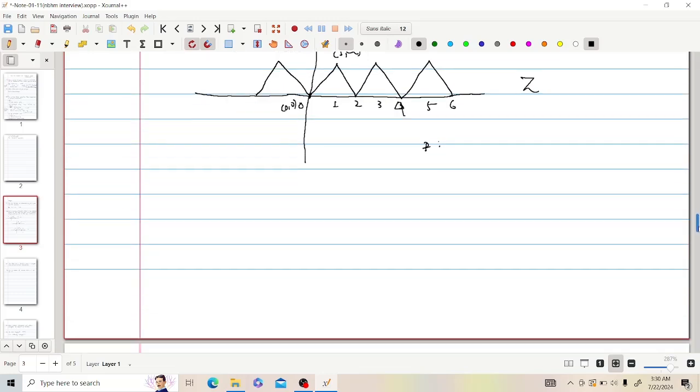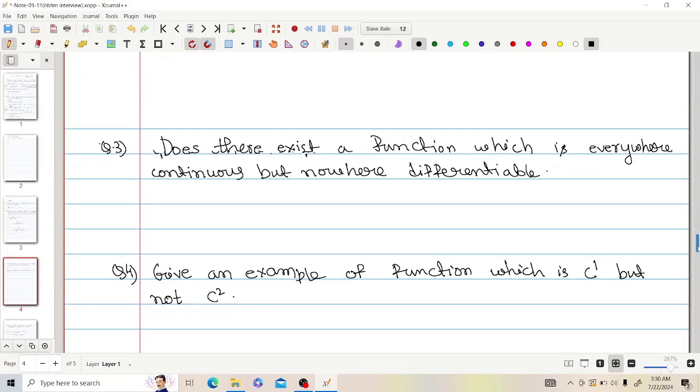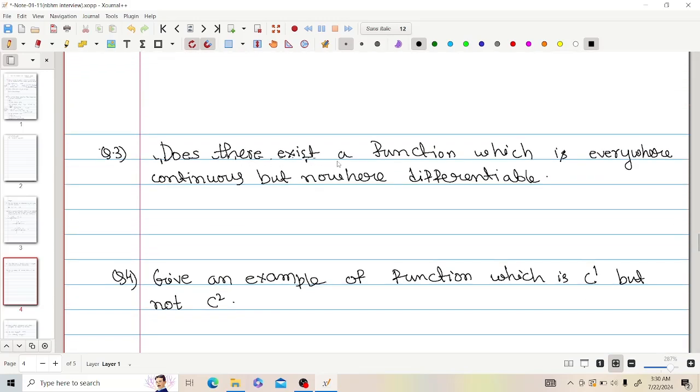They moved to the next question: does there exist a function which is everywhere continuous but nowhere differentiable?